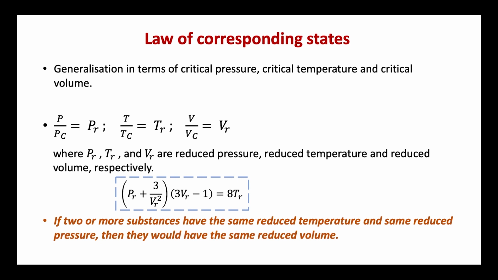Substituting this in the Van der Waals equation for 1 mole of a gas, that is (P + a/Vm²)(Vm − b) = RT, and through subsequent solving, we finally get this relation as (Pr + 3/Vr²)(3Vr − 1) = 8Tr. Looking at this equation, we can clearly see that it involves neither R nor the van der Waals constants a and b. Hence, we can apply this equation generally to all substances under study.